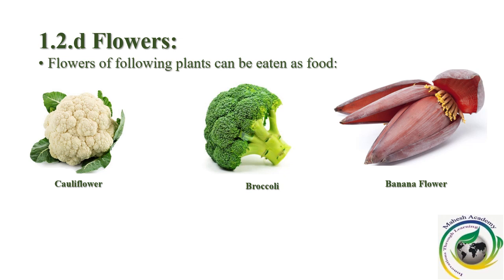Why? Because broccoli is obtained from the cauliflower. Understood? And banana flower. A sabzi can be made out of banana flower. If you ask your mama, she will tell you more about it.